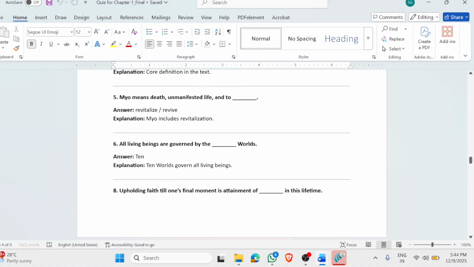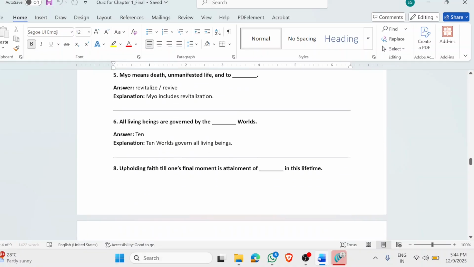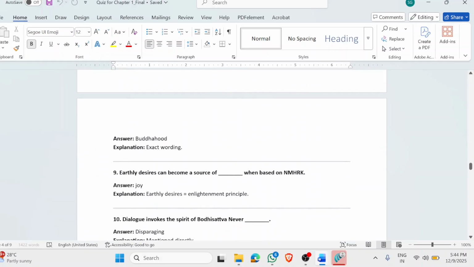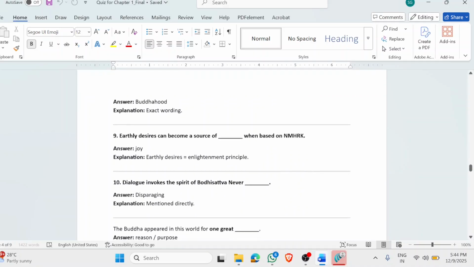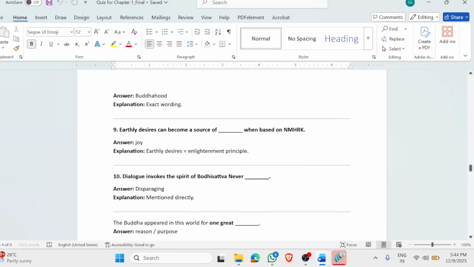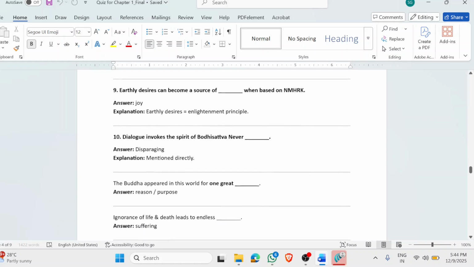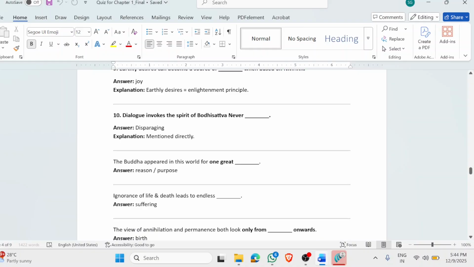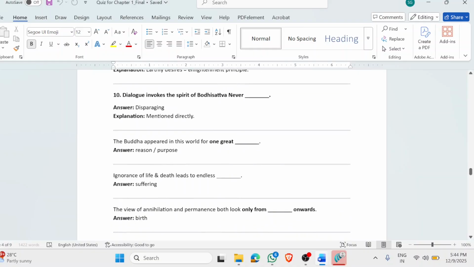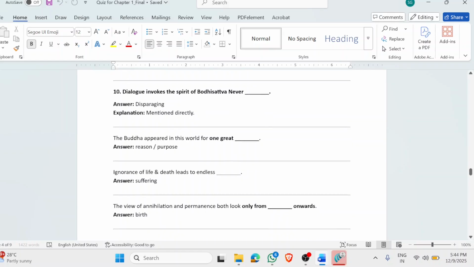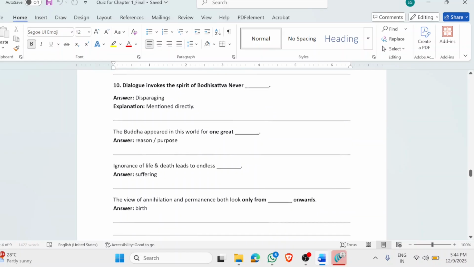Upholding faith till one's final moment is attainment of Buddhahood in this lifetime. Earthly desires can become a source of enlightenment based on Nam-myoho-renge-kyo. Dialogue invokes the spirit of Bodhisattva Never Disparaging. The Buddha appeared in this world for one great reason. Ignorance of life and death leads to endless suffering, endless delusion. The view of annihilation and permanence both look only from birth onwards, right?